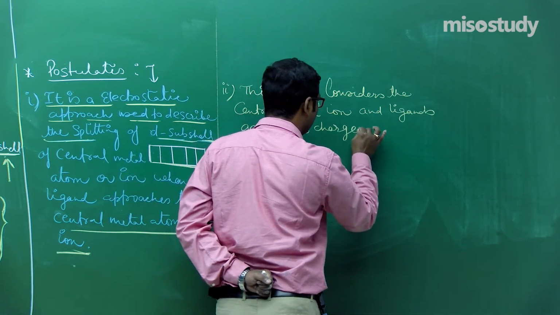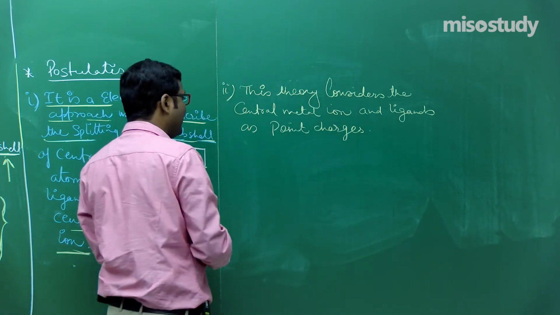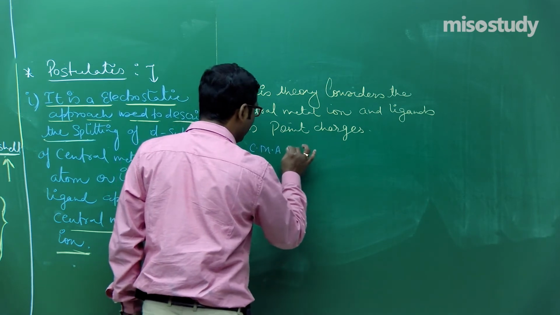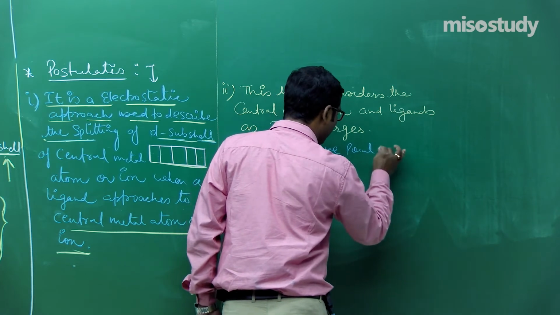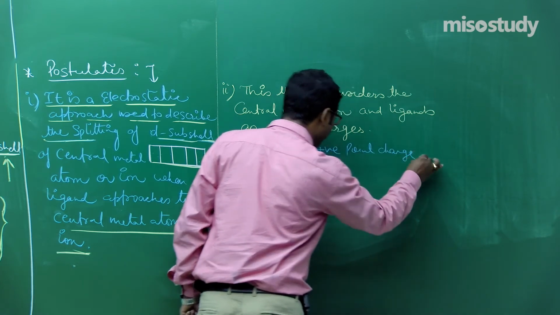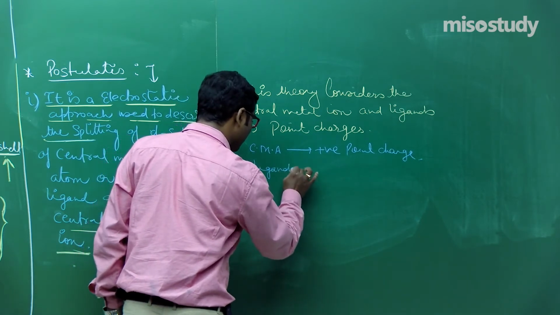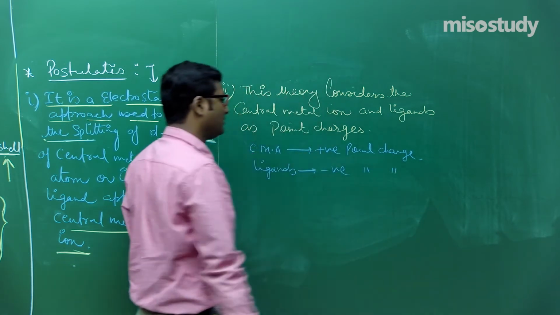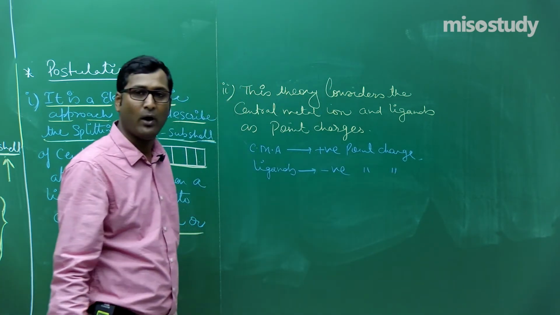Is it clear to you? The central metal atom, CMA, is treated as a positive point charge, friend, and the ligands are treated as negative point charges.